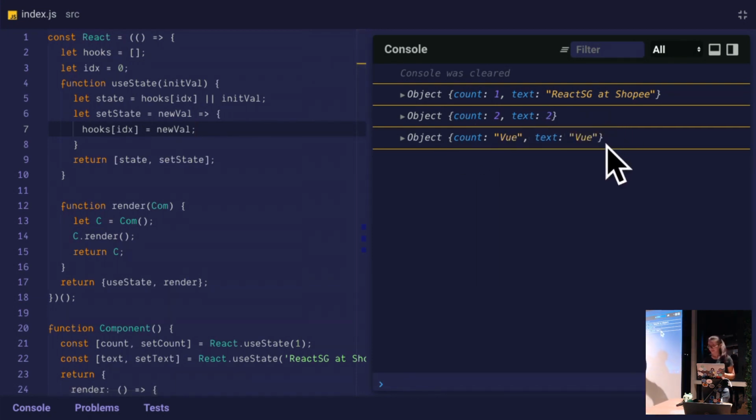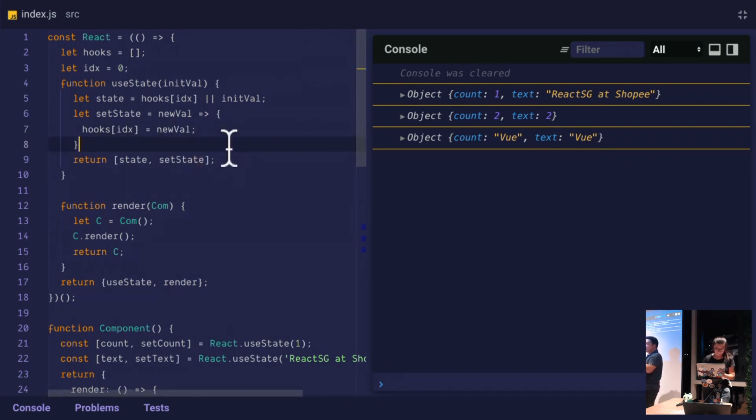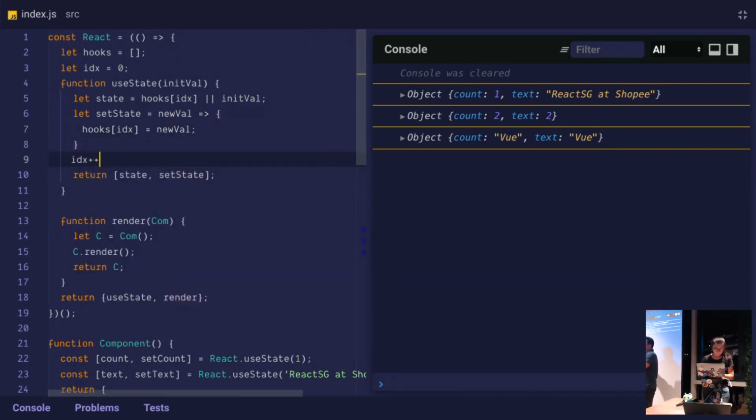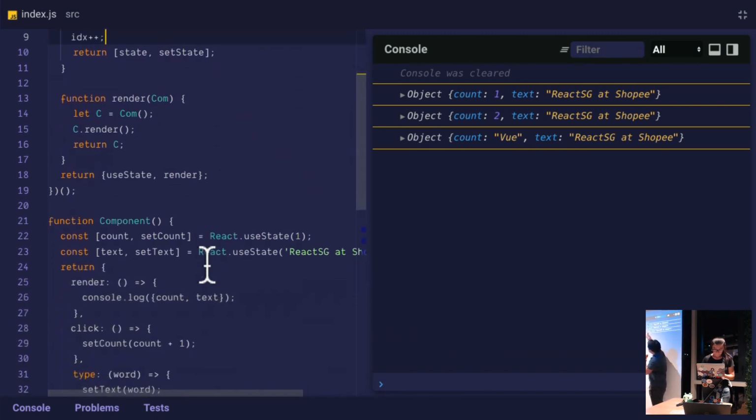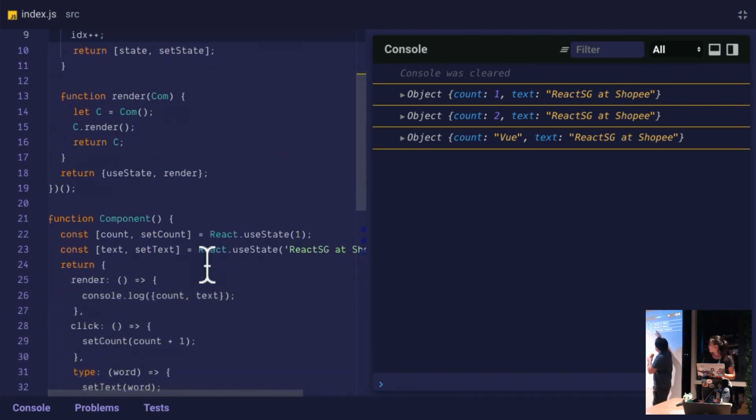The reason is because we need to bump the index every time we're done with a hook so that the next hook can use the second slot and the third slot and the fourth slot. So let's bump it. Oh yeah, she's already ahead of me. So count is now updating to 2 and text is not changing, good. But over here, something weird is happening. We're updating text to count, and this is not changing as well.